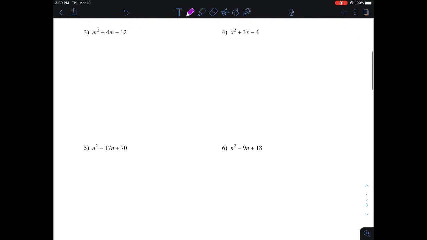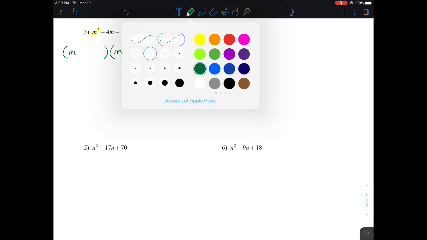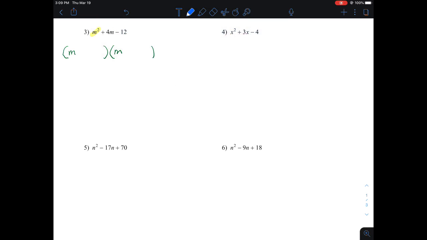All right, now we go to the third one. Similar situation, we have a leading coefficient of 1 again. So when we start making our factors, we ask ourselves, what times what makes m squared? Well, m times m makes m squared. And then we go to the number on the end, negative 12.